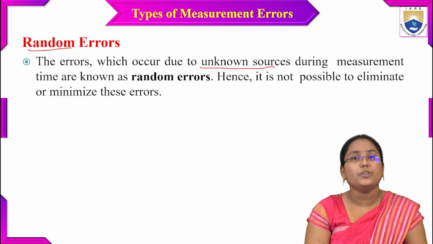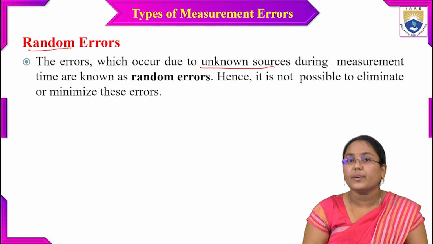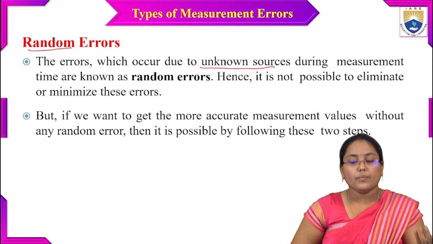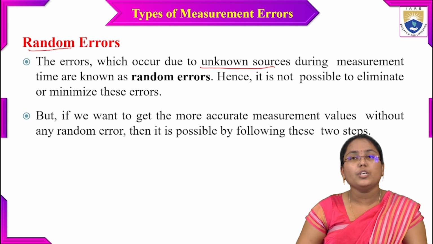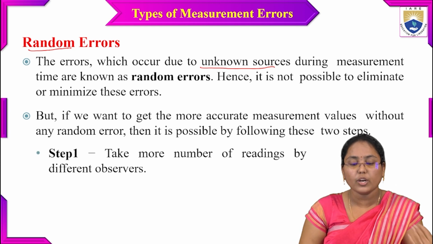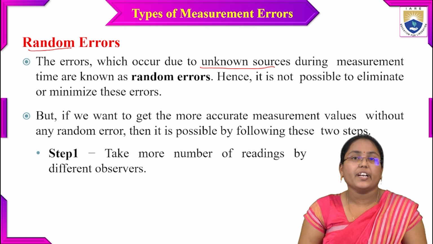Hence, it is not possible to eliminate or minimize these errors completely. So what we can do is, if we want to get more accurate measurement values without any random error, then we can follow these 2 steps. In step 1, we can take more number of readings by different observers.